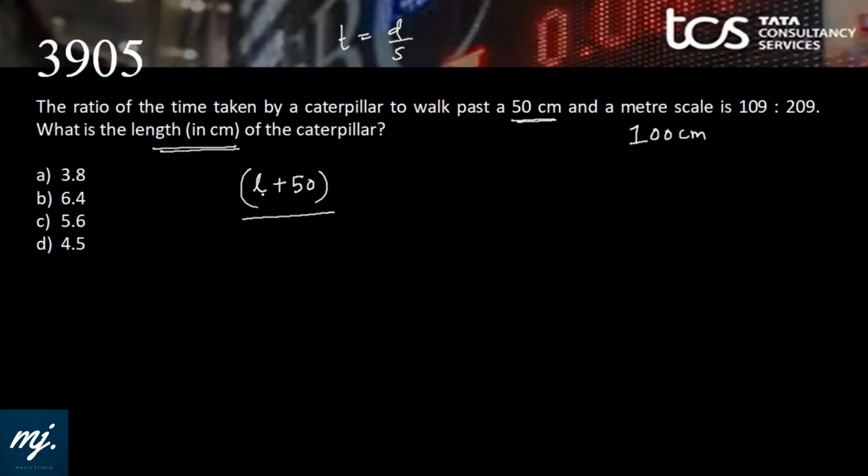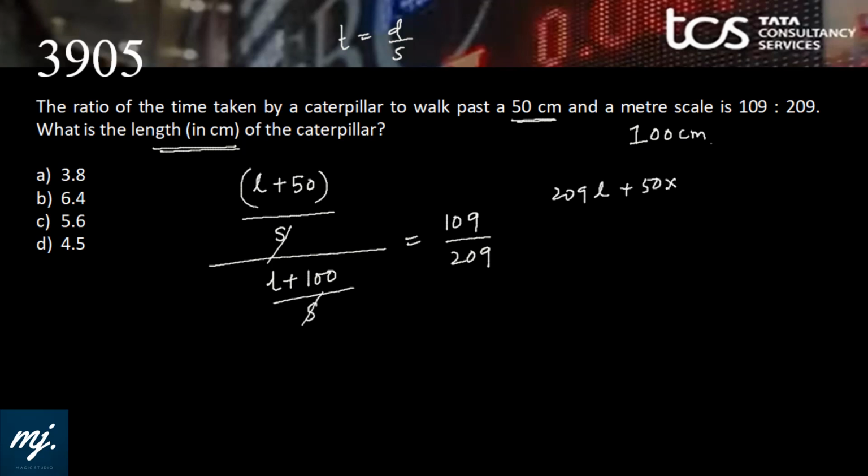So here the time taken would be L plus 50 by speed of the caterpillar. Now this time divided by the time to cross 100 centimeter, where the effective distance traveled is L plus 100, so L plus 100 by S is the time. This is given as 109 by 209.